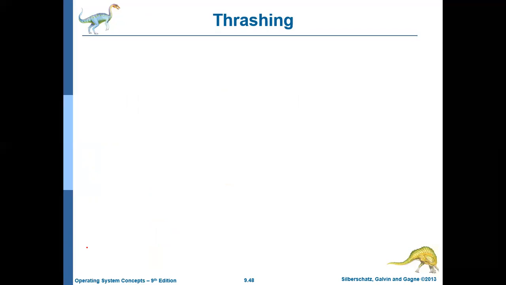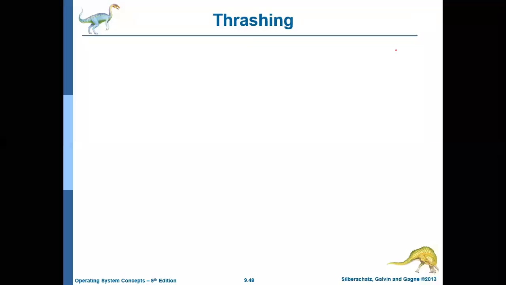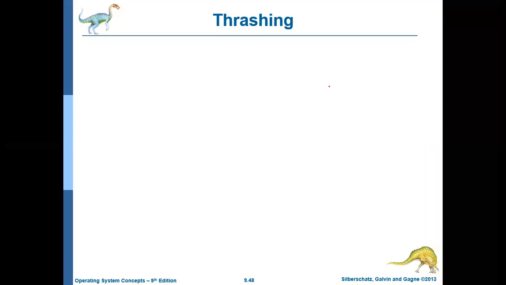Before defining thrashing, let us discuss what demand paging is actually doing. With demand paging, say initially the memory is free, all the locations are free.